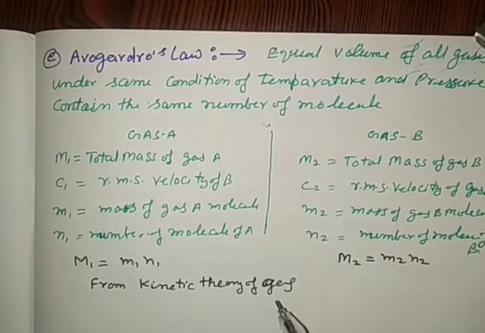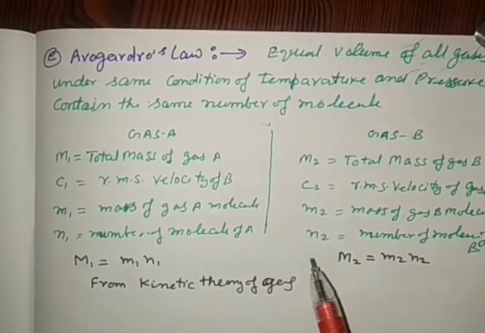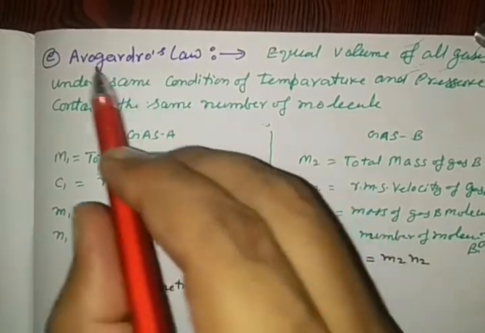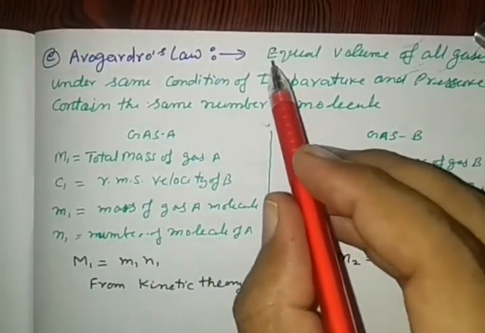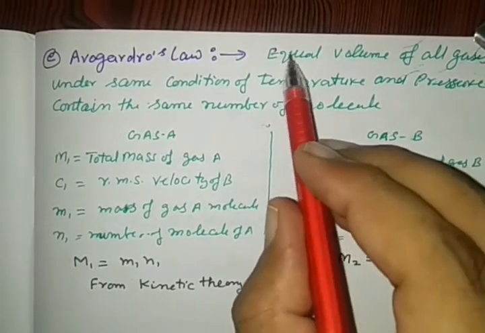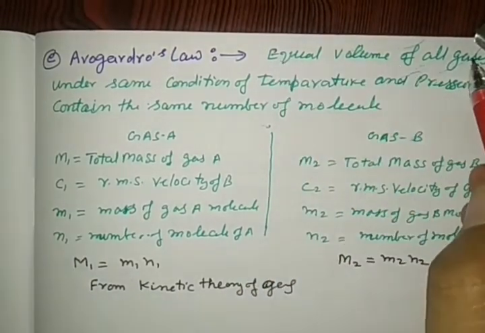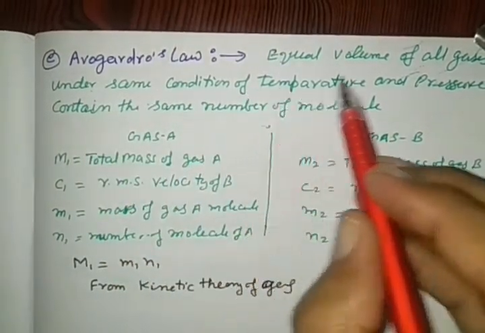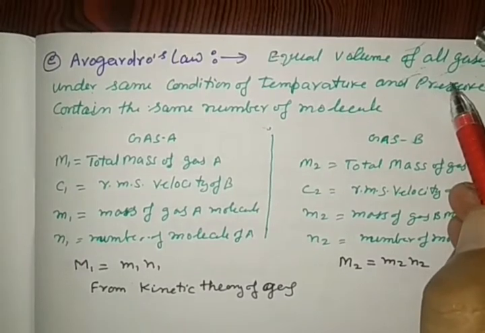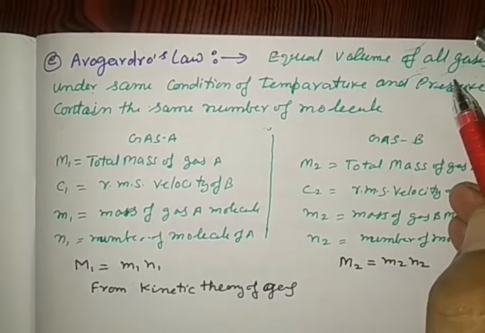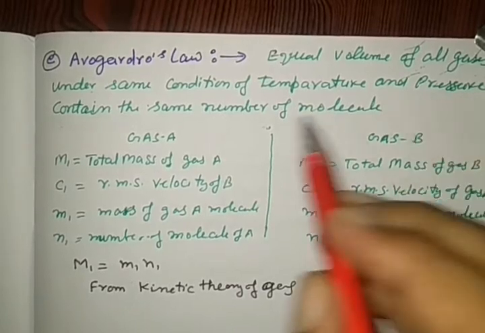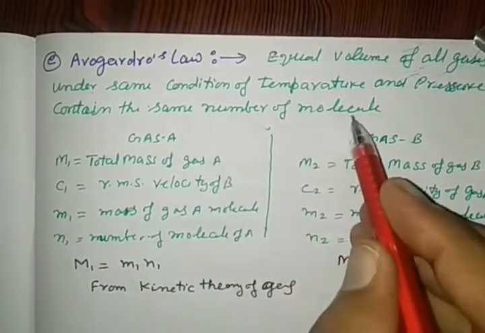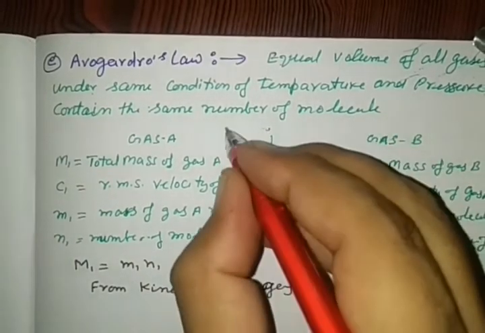Now we are going to see the Avogadro law by the kinetic theory of gas pressure equation. To derive the Avogadro law, let us see first of all what the Avogadro law is. Equal volumes of all gases under the same conditions of temperature and pressure contain the same number of molecules. What does it mean?